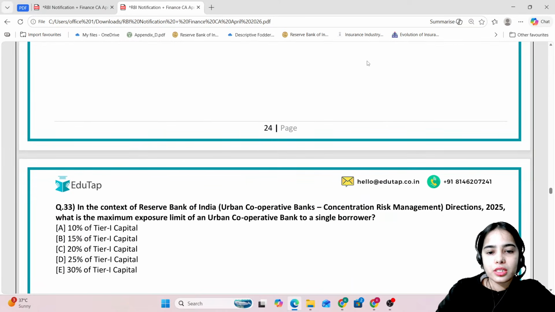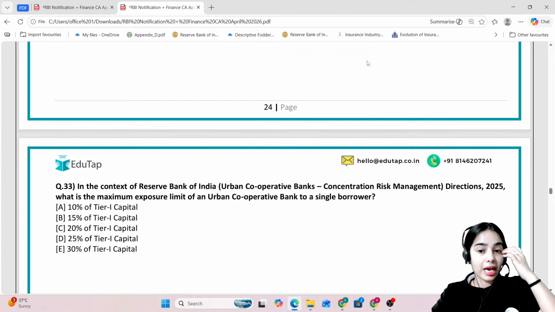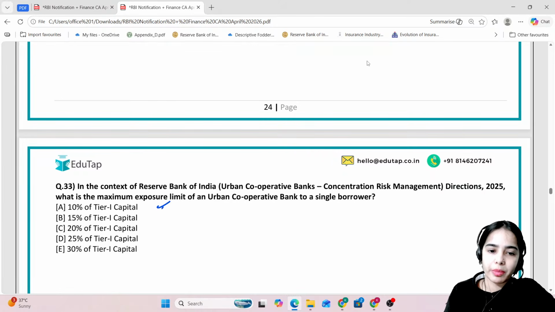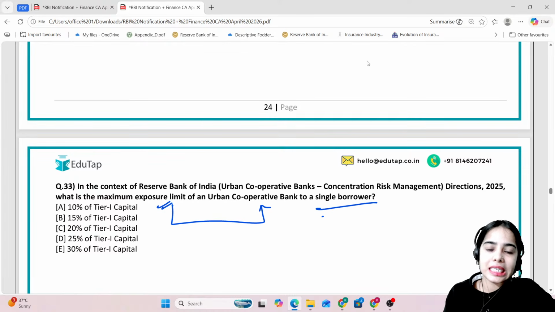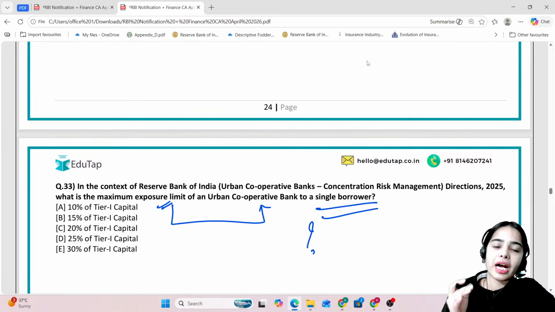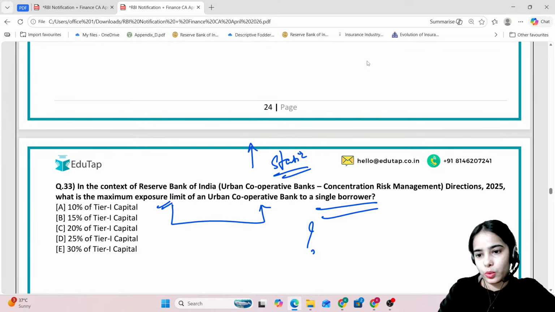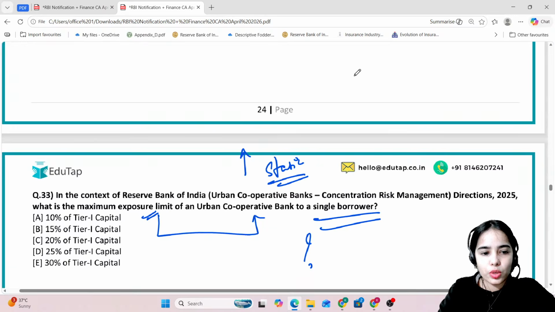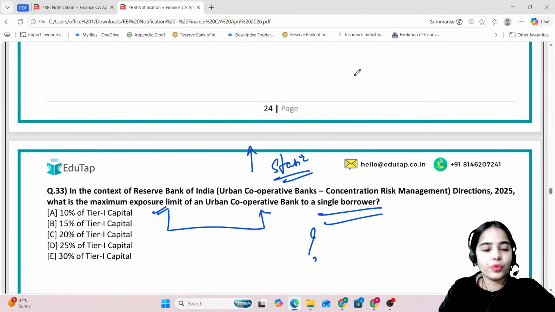In the context of the Reserve Bank of India Urban Cooperative Bank Concentration Risk Management Directions 2025, what is the maximum exposure limit of an urban cooperative bank to a single borrower? How much of the maximum exposure can an urban cooperative bank have to a single borrower? So this is from the static. Try to answer this if anyone knows. Such kind of static questions, 1 or 2 static questions can also come. So if you are not aware about it, you will have to leave it. Okay. So try to answer this.